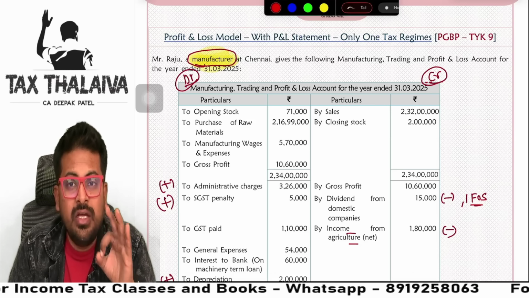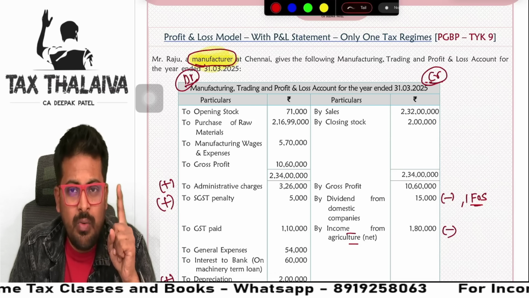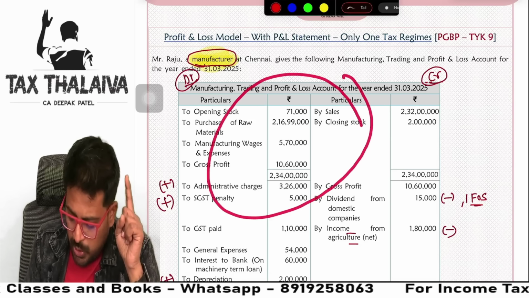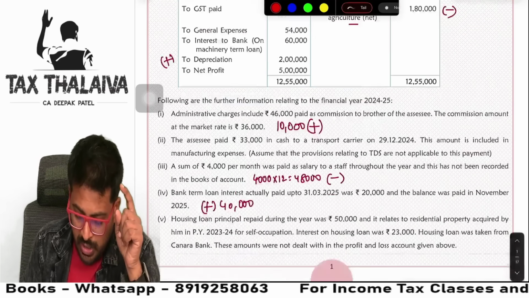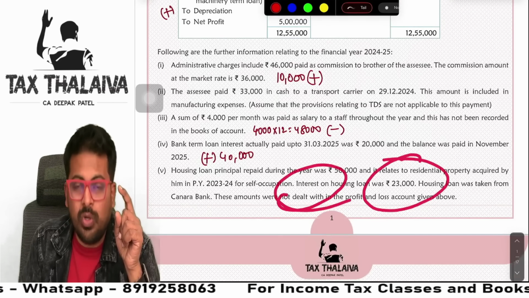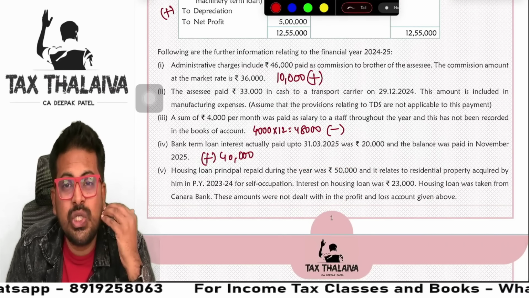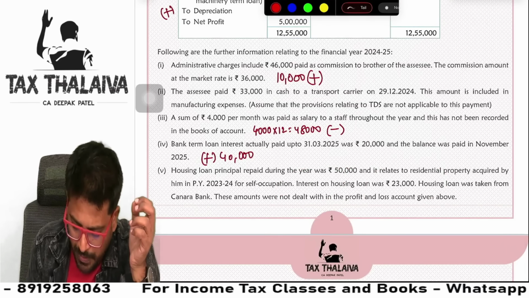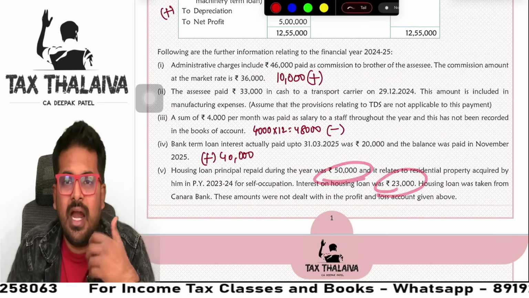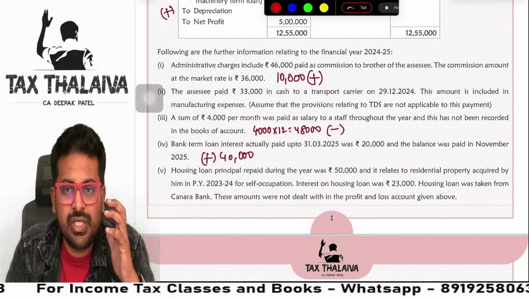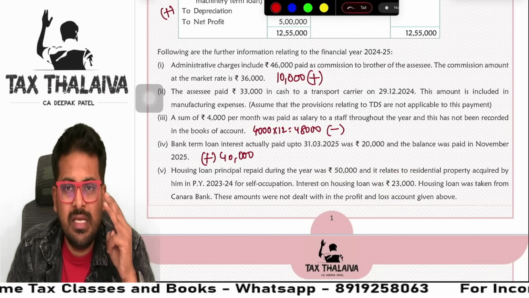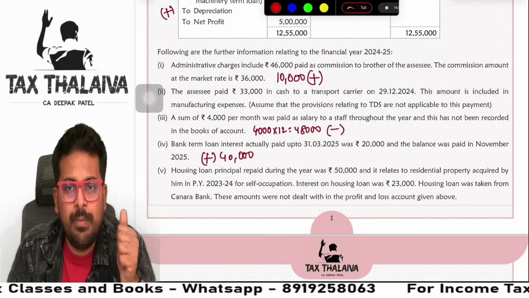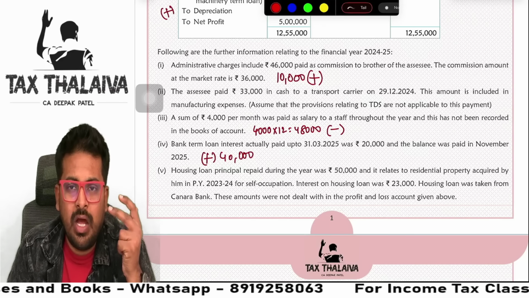First of all, identify how many heads of income are there. Number one, PGBP is there. Number two, IFOS is there. Pretty clear. House property is also there. Sir, but house property we are not going to give any adjustment. But at least to show that there was a house property, interest was there, and I am not giving any interest deduction here. Yes, there are three heads of income here, guys. Number one, PGBP, IFOS, and house property.